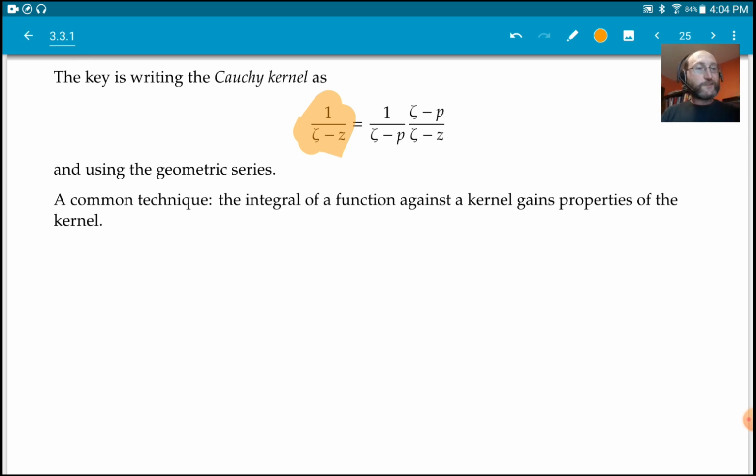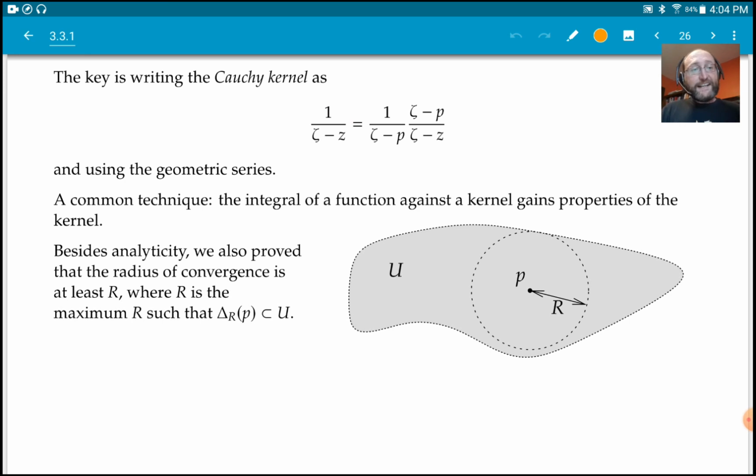So this is a fairly common technique: you integrate against the kernel, and then this new function has something to do with the function that you started with. In this case, it's equal, but in general, it's going to have something to do with it. Maybe not being equal, but it's going to be a solution to some differential equation or whatnot. But it gains the properties of the kernel. So if you understand the kernel, you understand this integral.